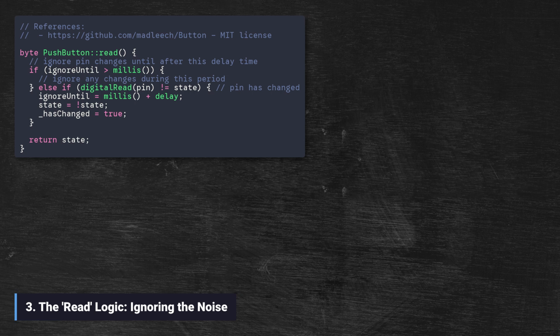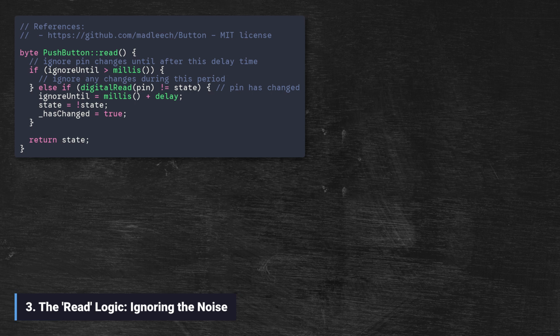About if ignoreUntil is greater than millis. If the current time millis is still less than the ignoreUntil timestamp, the function skips the logic below. This means that while the button is physically vibrating and bouncing, the microcontroller ignores the pin, effectively filtering out the noise. About else if digitalRead(pin) is different from state. Once the lockout has passed, the function checks if the actual physical value on the pin, digitalRead, differs from the last stable state. If they are the same, do nothing. If they are different, that means a valid press or release event has just been detected.